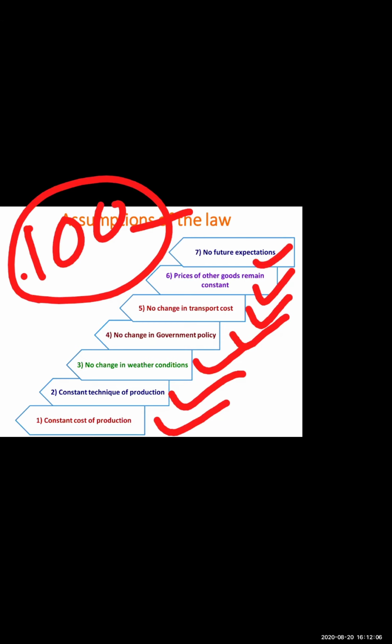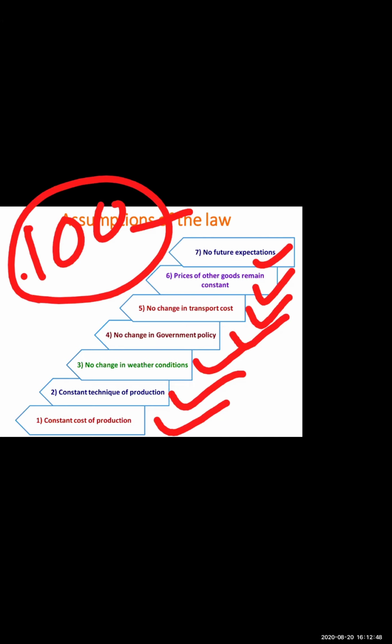No future expectation. As a rational producer, we make assumptions about the future. Suppose in the future our product will have more demand and the price of our product will be higher. We will hold this supply now and supply it in the future. If we do this, is it correct? We will think that in the future our product price will increase.